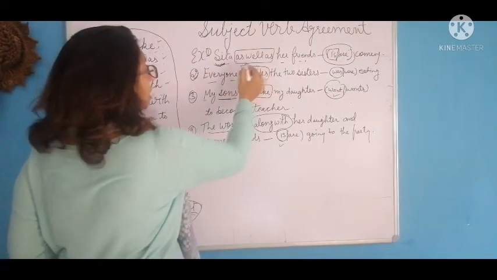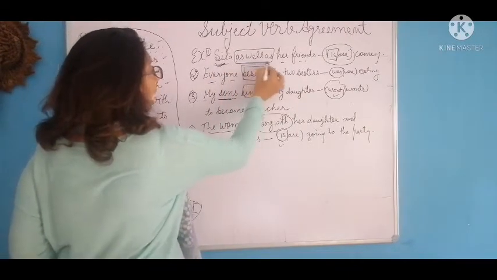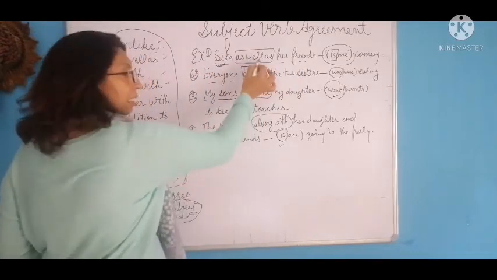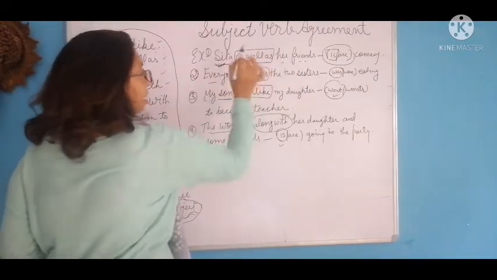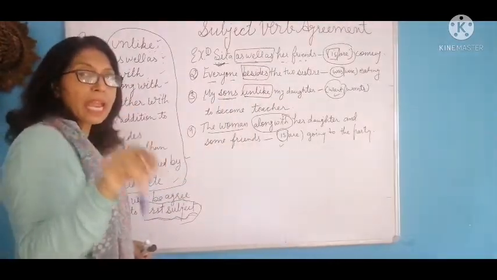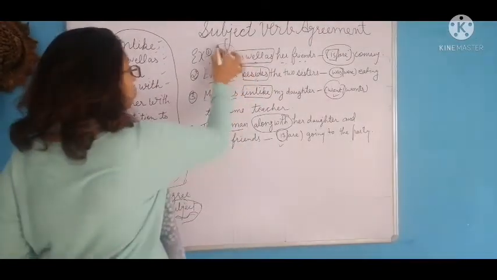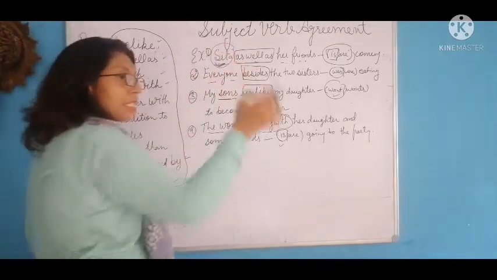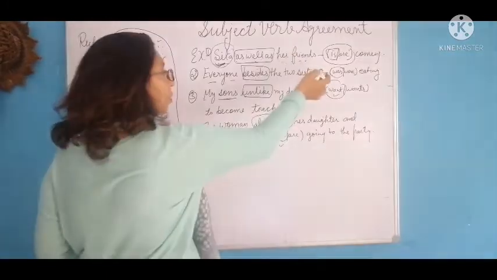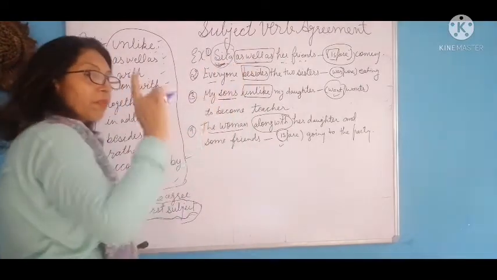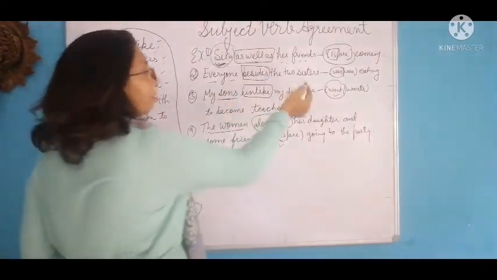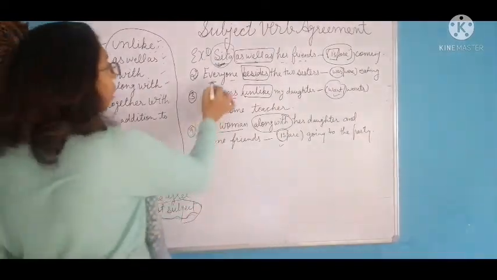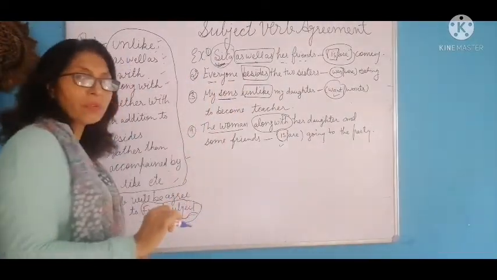Sita as well as. Find out the connector first. As well as is the connector. Two nouns are connected with this connective word, Sita and her friends. But the verb must agree according to the first one, Sita. If the first noun is singular, the verb is singular. If the first subject is plural, then we will choose the plural form of the verb. This is the rule.